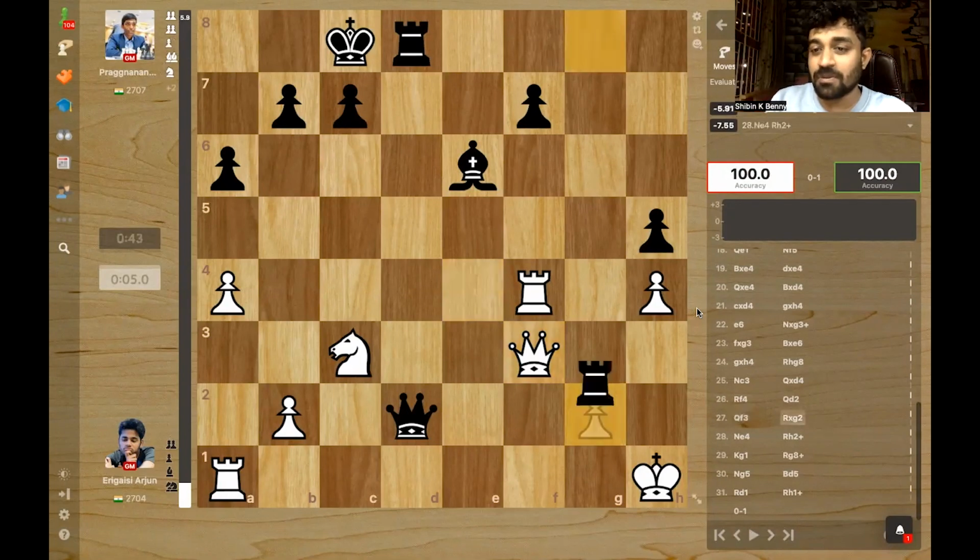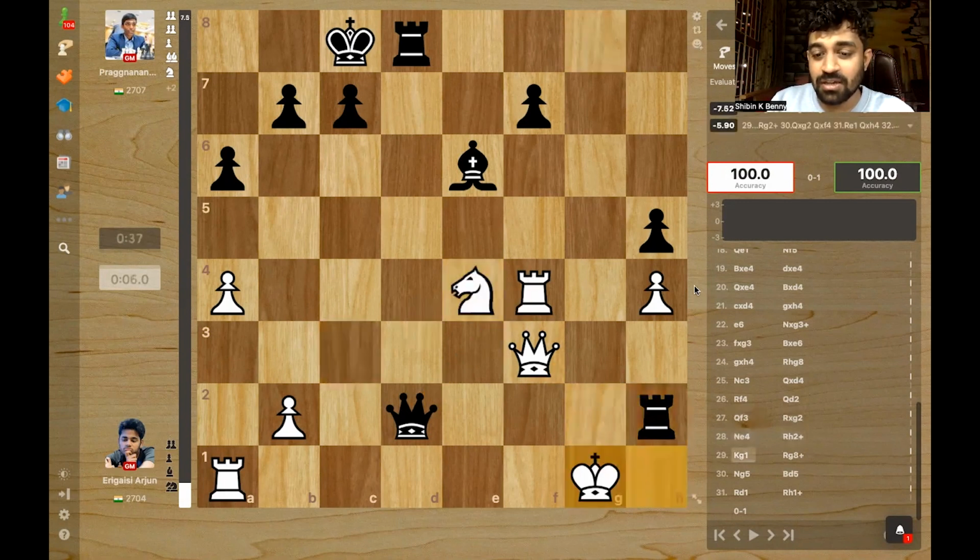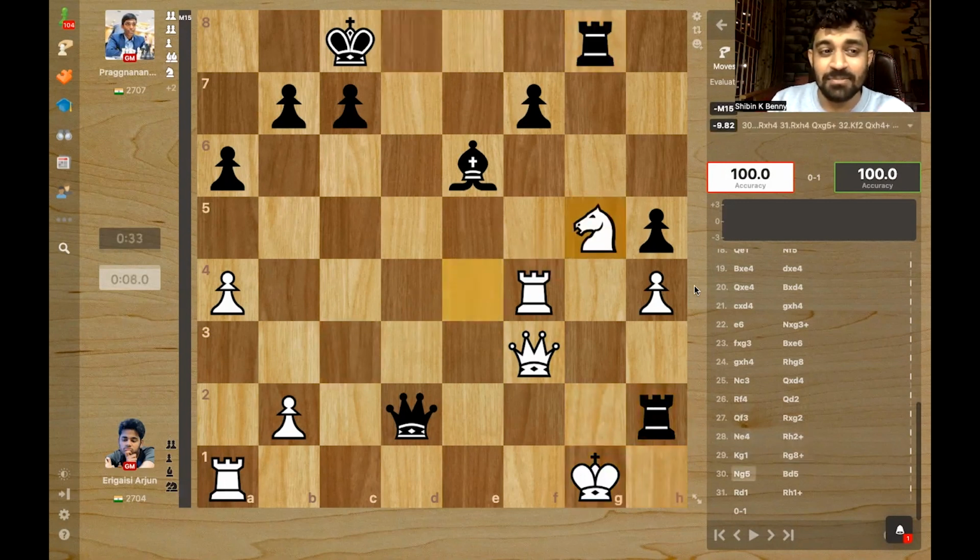He plays rook g2. The point being, queen takes rook, queen takes f4, and king is not safe, and 2 pawns up. And Black's pieces are too good. The bishop versus knight with the king open, no chance. So knight e4 was played, and Pragg plays rook h2 check, king moves. And here Pragg plays rook check, knight blocks. And there are so many good options, but with very little time, Pragg finds the most pragmatic option.